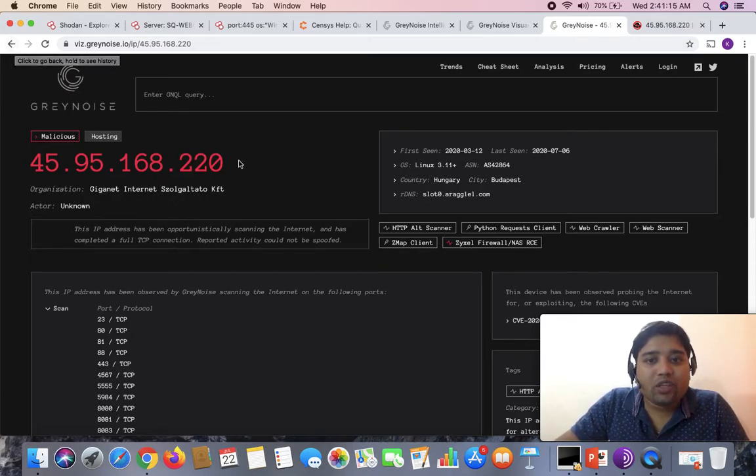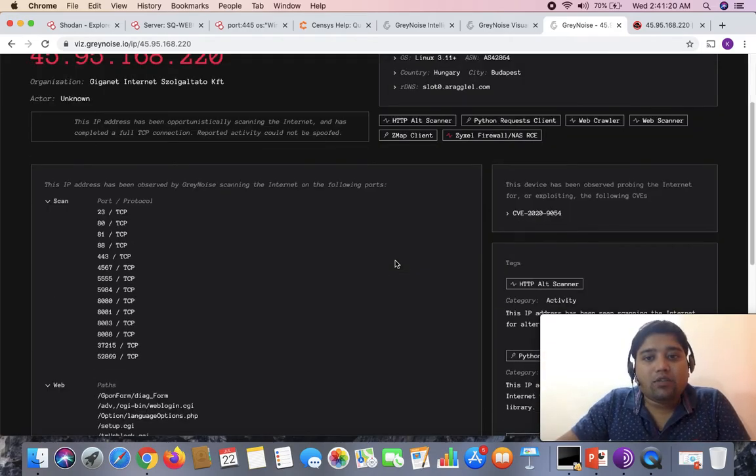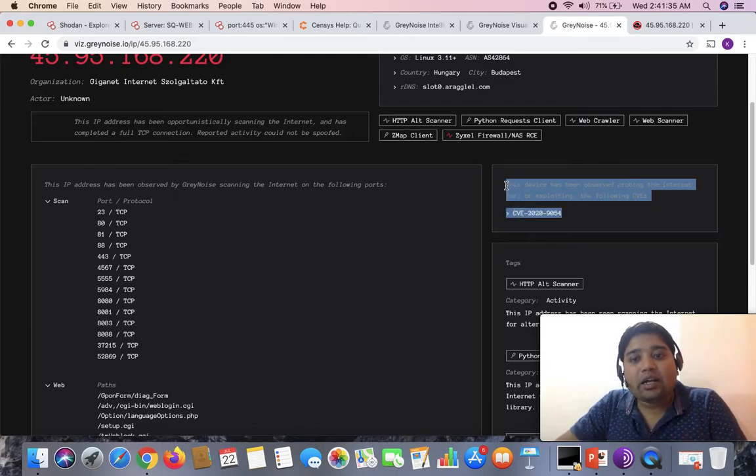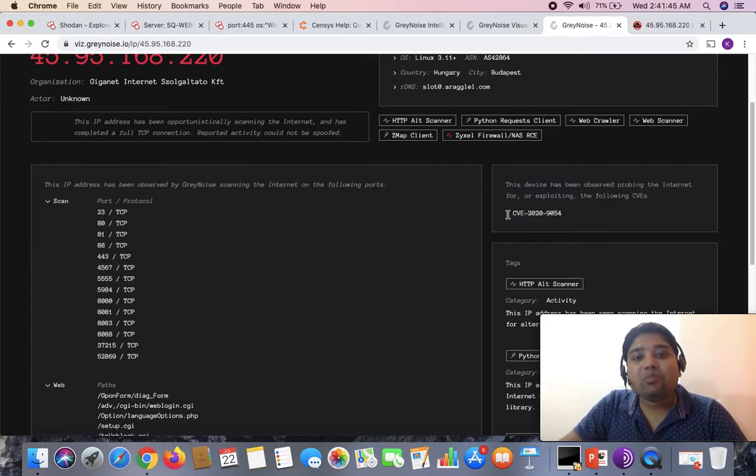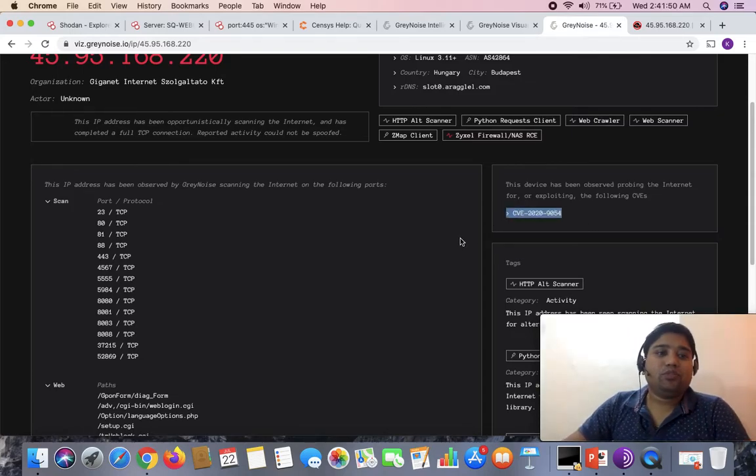All right, so the following were the tags. Now what exactly we have checked is that this device has been observed probing the internet for exploiting the following CVE. So this is the meaning of the search in the starting, that I wanted to know over the internet what IP address, or what all IP addresses, or what other information I could find, that who was the attacker who has been attempting to exploit this vulnerability over the internet.